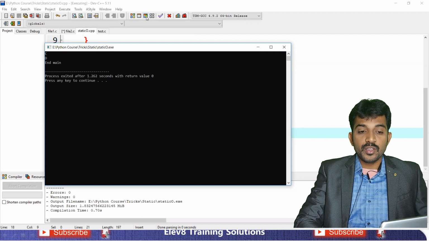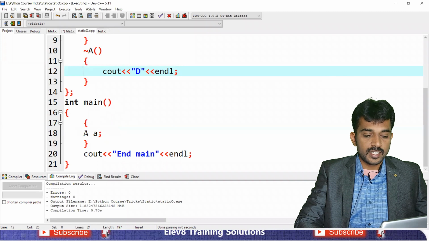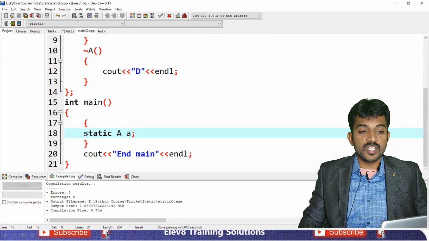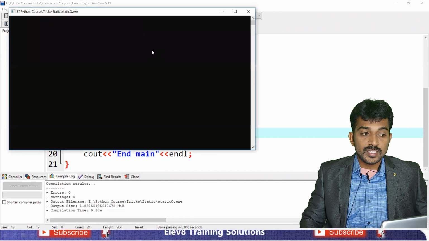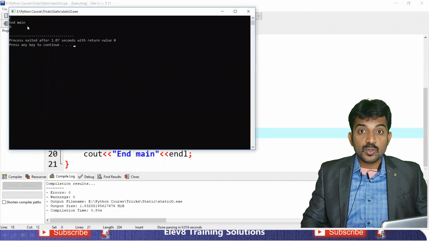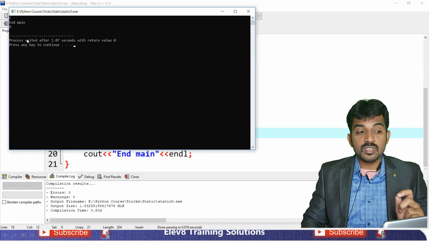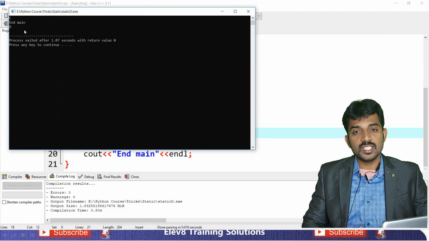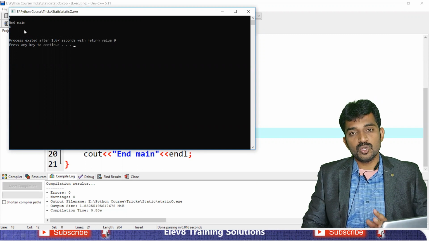For example, if I write static here, see the difference is when you use a static, you get end main first, and finally the last statement is the static object's end. Is this clear? When you use a static even within the block, the scope of the object is throughout the program.